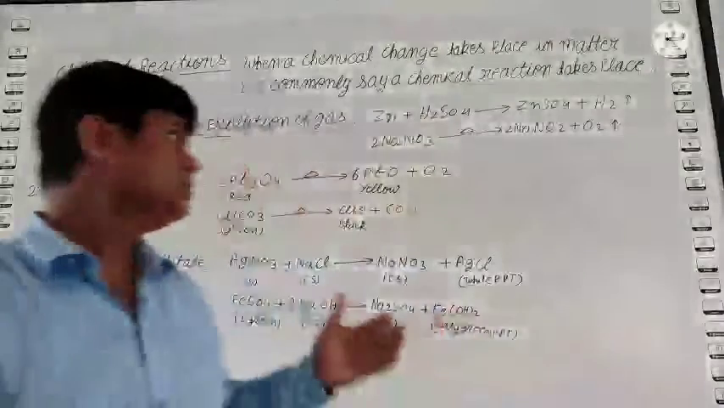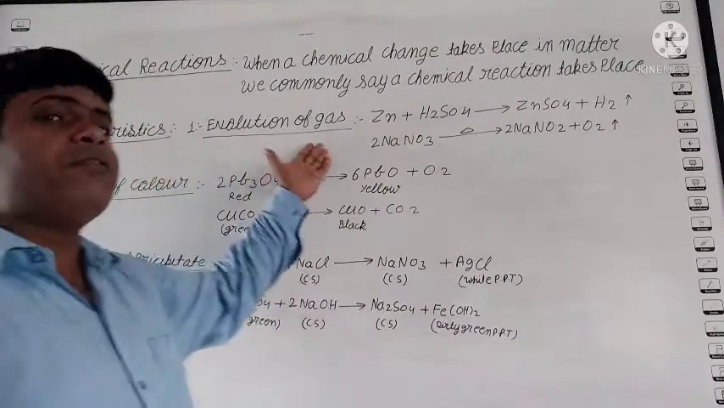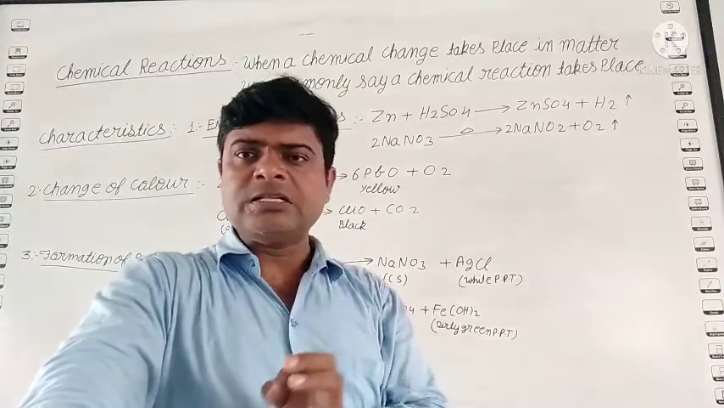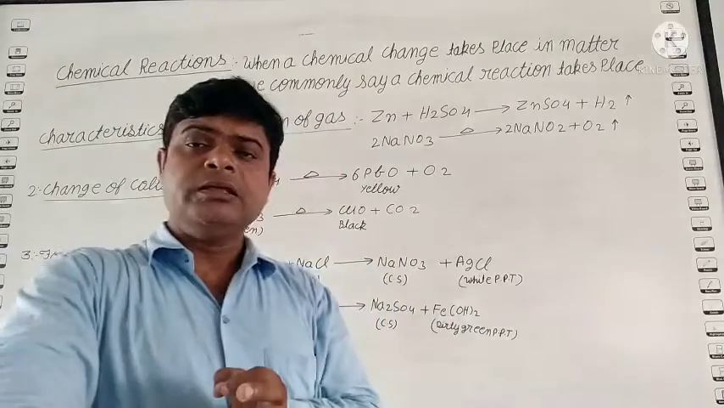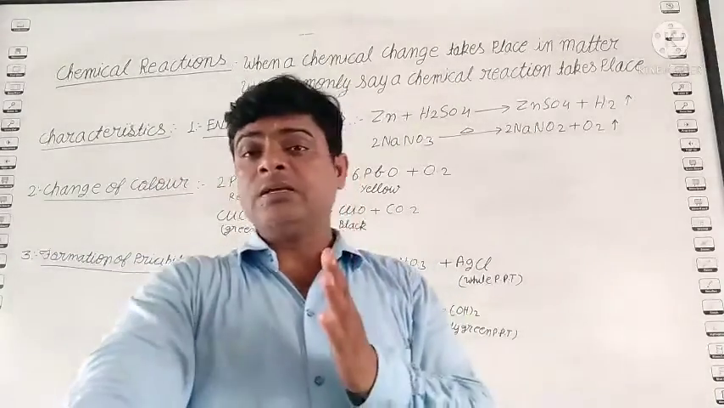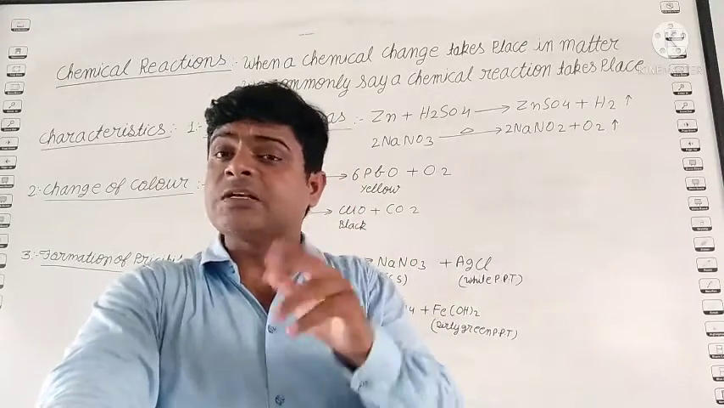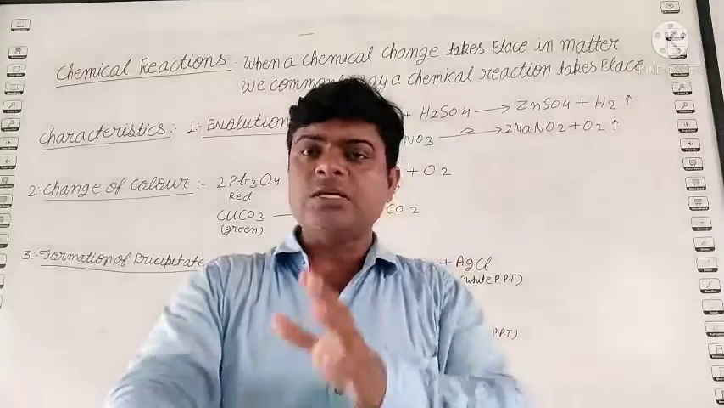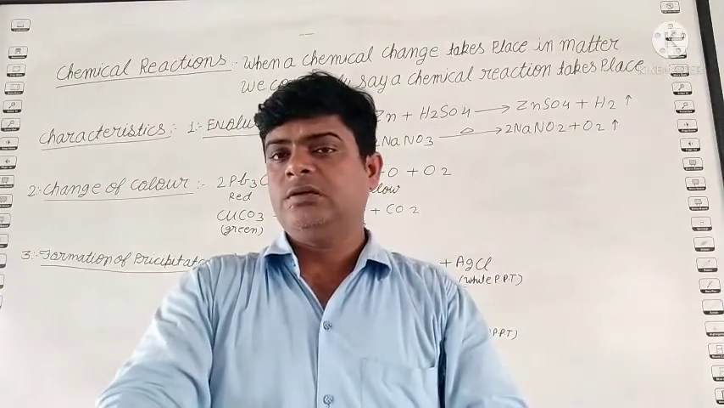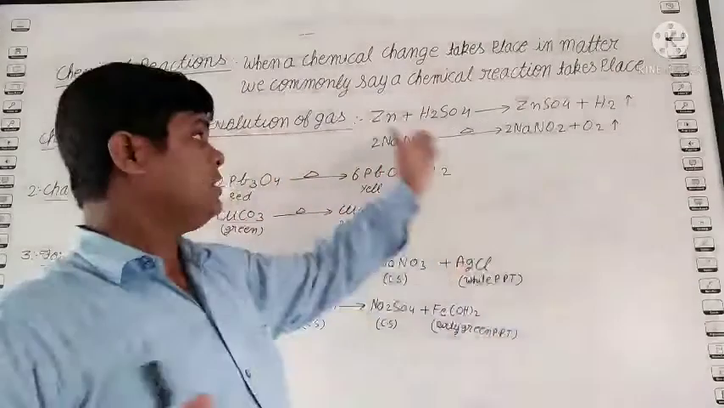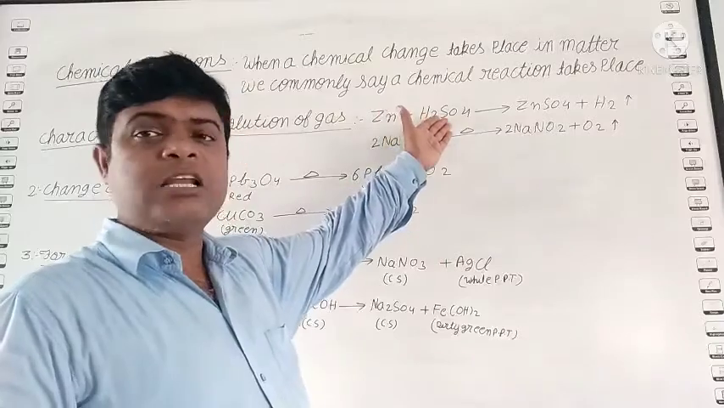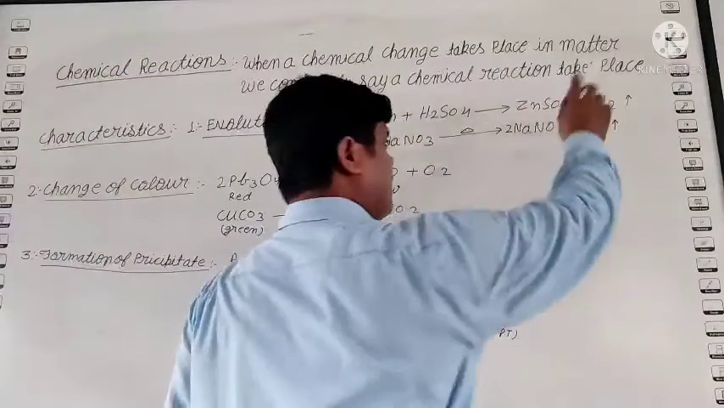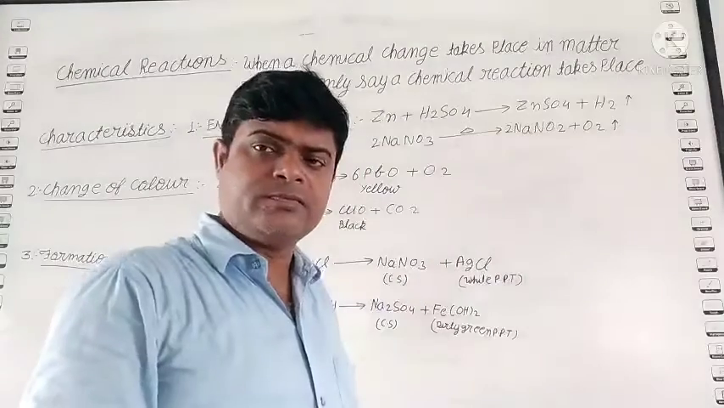First thing, evolution of gas. Student, in any chemical reaction, when any chemical change occurs, one property is evolution of gas, some gas becomes released. So if in any process gas is released, it means this is a chemical reaction. See, suppose student, when zinc reacts with sulfuric acid, H2SO4, it forms zinc sulfate and hydrogen gas is released.